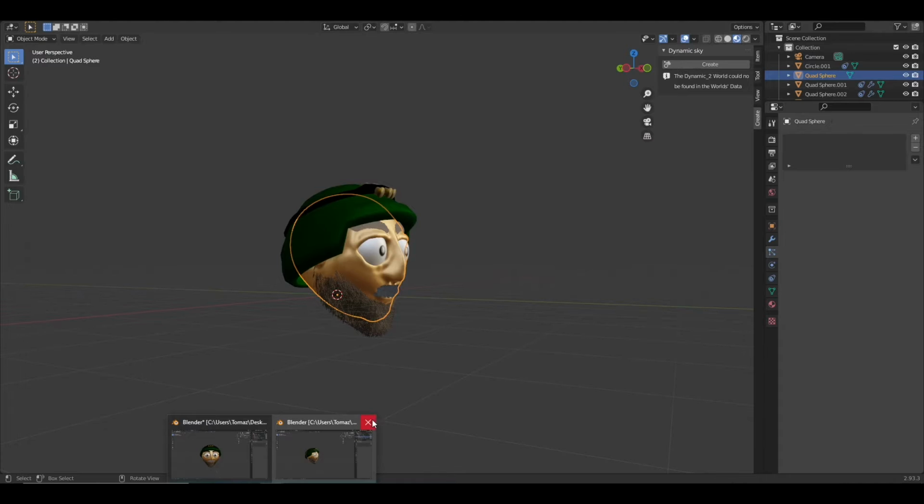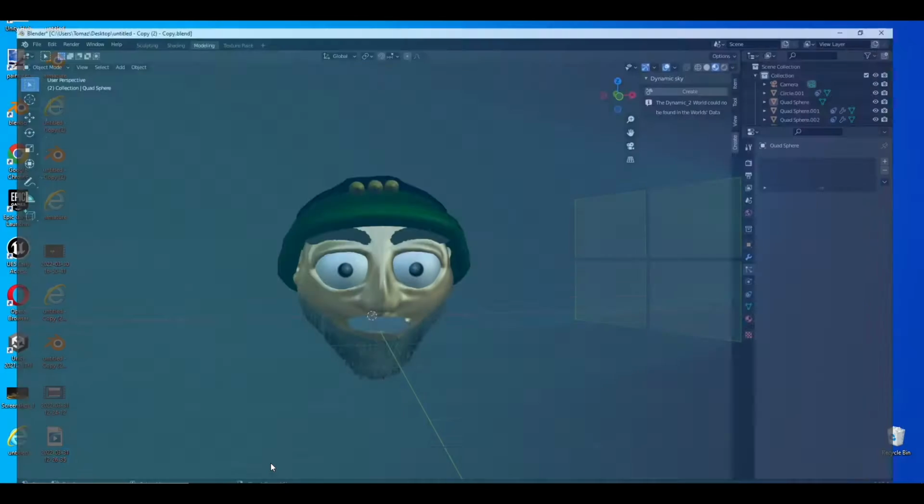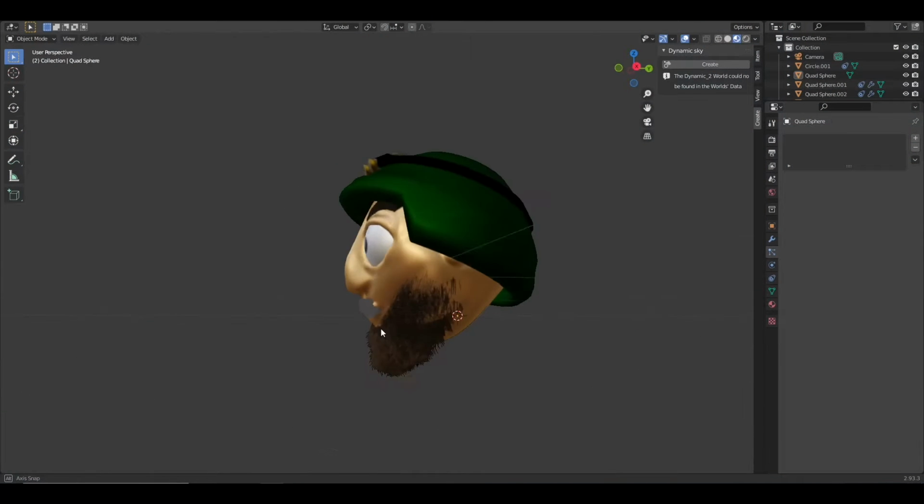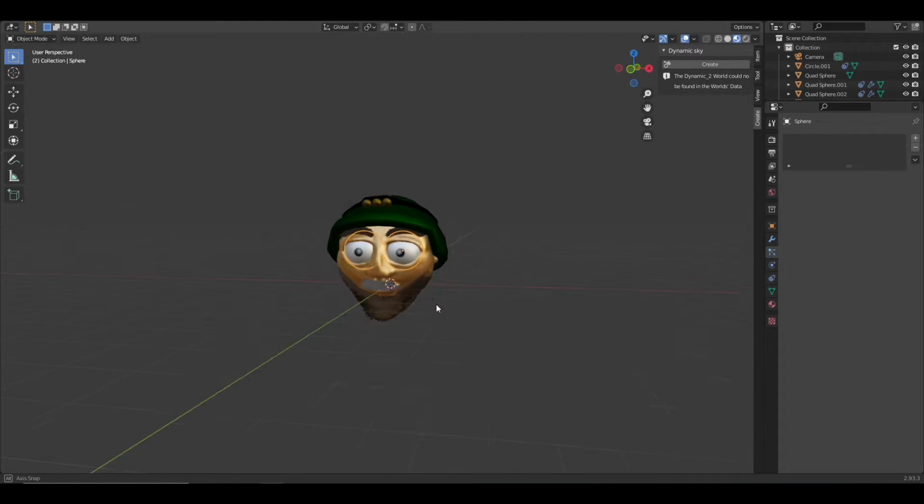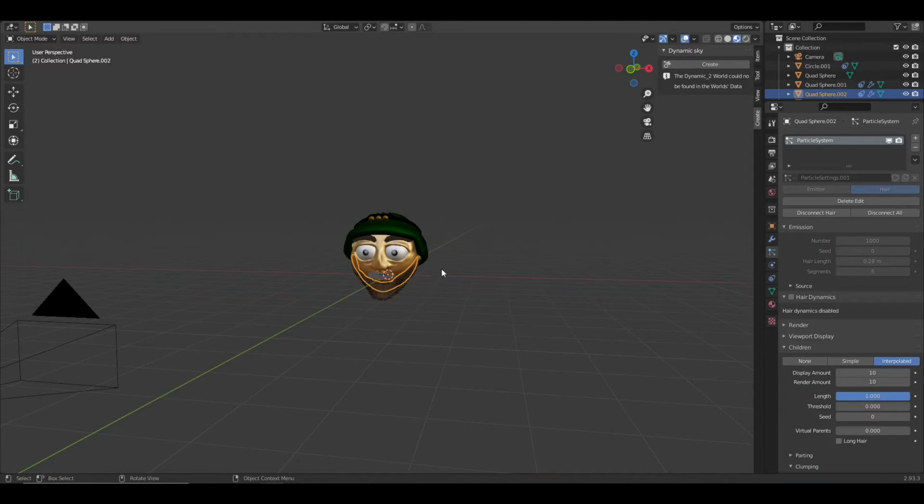Wait, I have 2 files open. Let me close one. So yeah, I sculpted the head. I added some eyes and a beard.